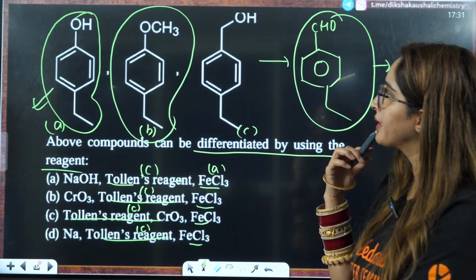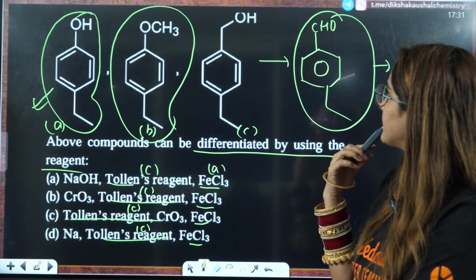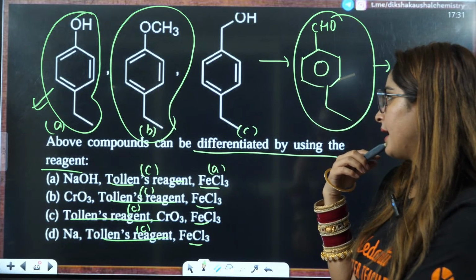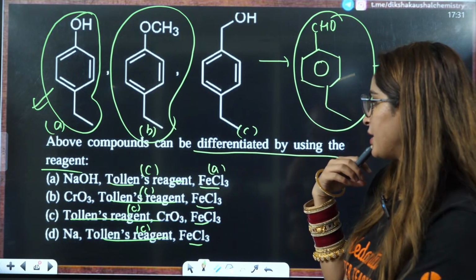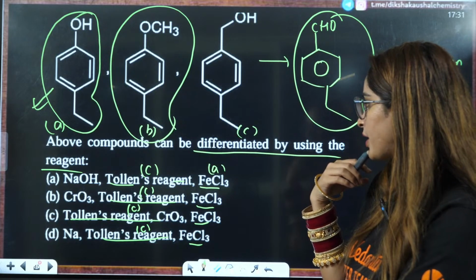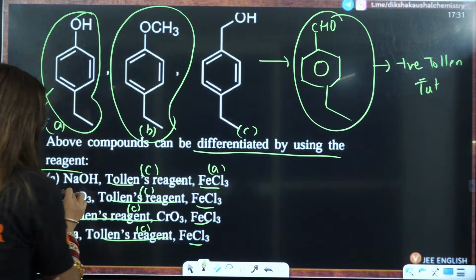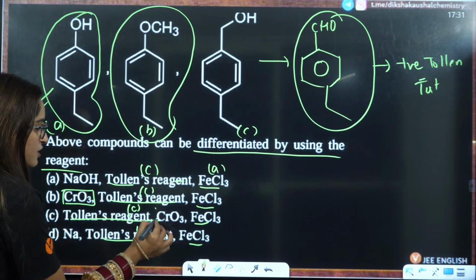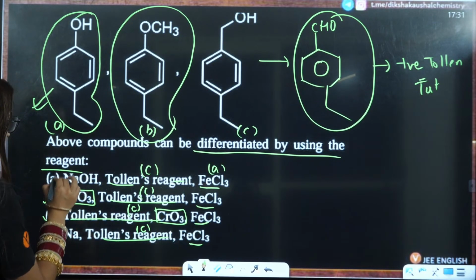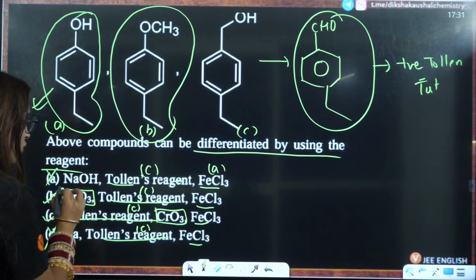NaOH will not give anything, and sodium also does not have any benefit. So CrO3 has a benefit. CrO3 is a mild oxidizing agent, so that is possible. That means A and D are both eliminated.